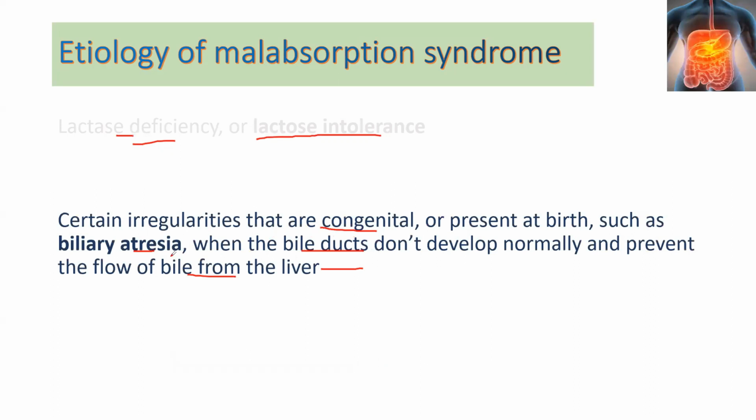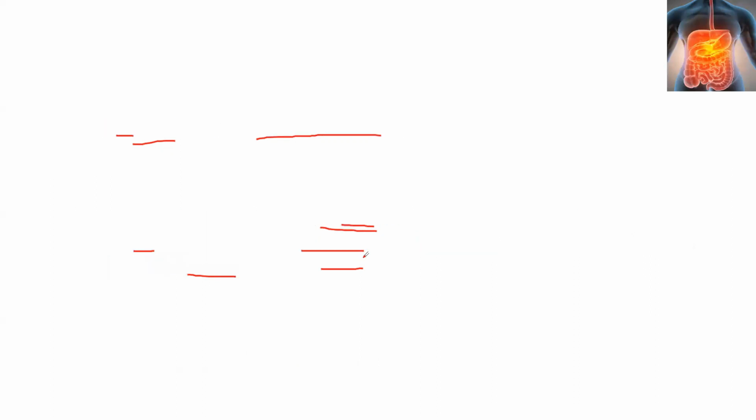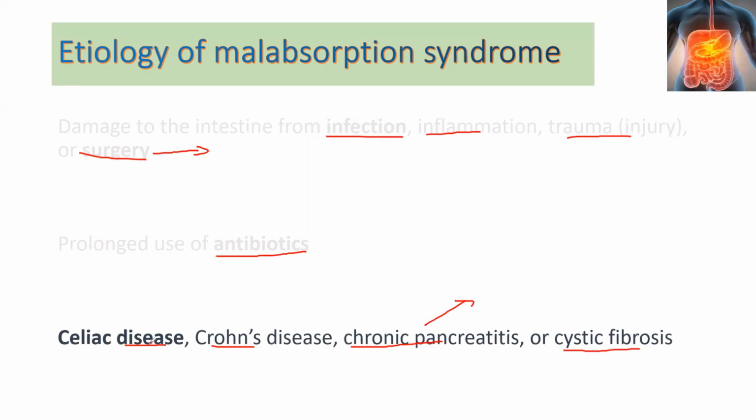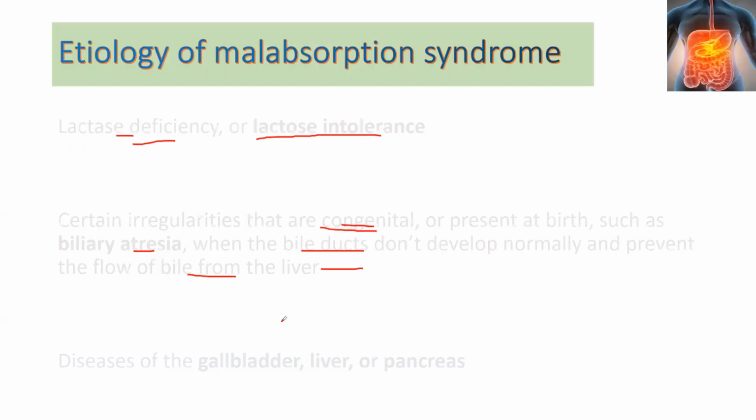This is an example of congenital malabsorption, and also we see acquired malabsorption, like in Crohn disease. We saw in the previous slide that celiac disease and Crohn disease are acquired diseases which cause the malabsorption. Other diseases of the gallbladder, liver, or pancreas also cause malabsorption.